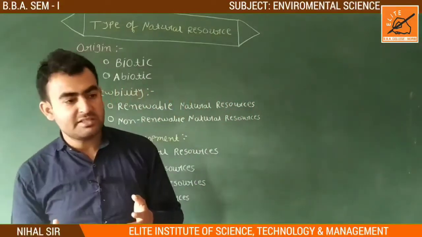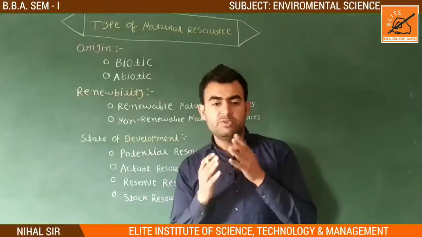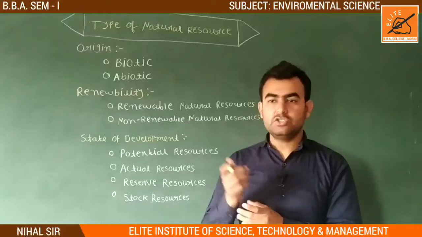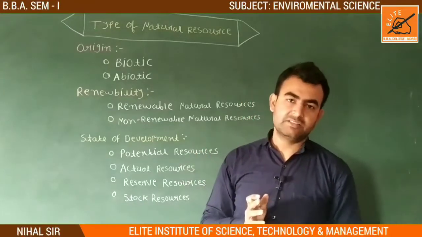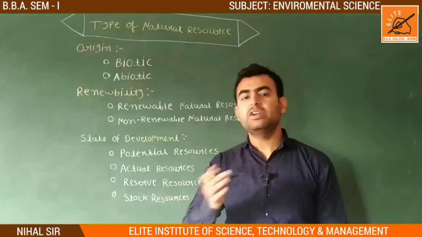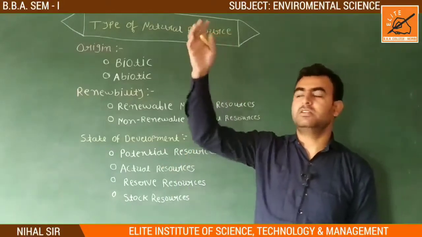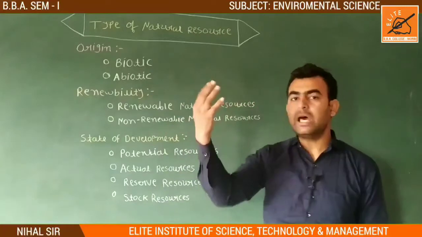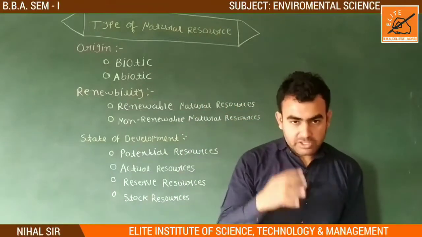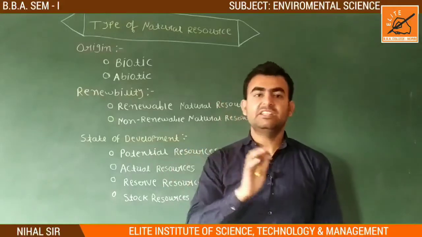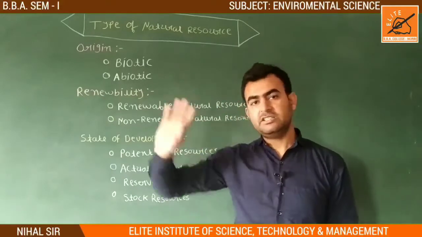Another kind of resources we can say is a resource which we consume, but the quantity of the resource does not decrease. Then it comes into renewable natural resources, like sunlight. If we all consume sunlight, after consumption of sunlight, can the quantity of the sunlight decrease? No, it does not decrease, it is as it is.